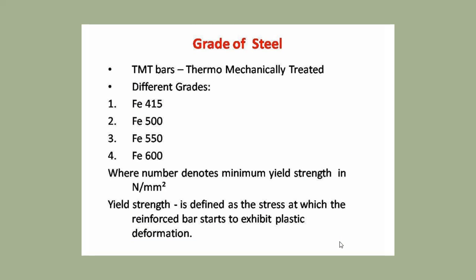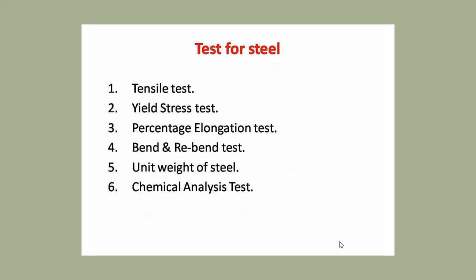Then grade of steel. Grade of steel, TMT bar, thermomechanically treated bars. Then different grades are Fe415, Fe500, Fe550, Fe600, where the number denotes the minimum yield strength in Newton per mm square. Yield strength is defined as the stress at which the reinforcement bar starts to exhibit plastic deformation, and ultimately it will lead to failure. So this is the strength.